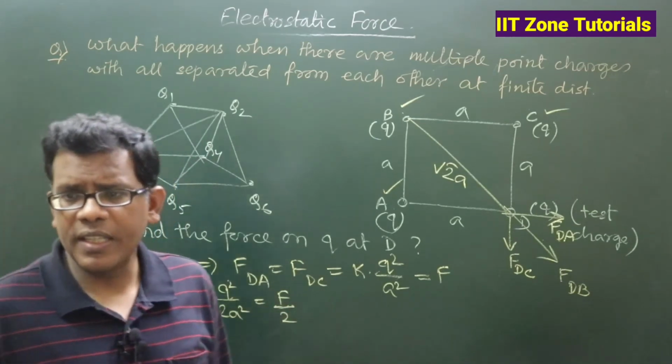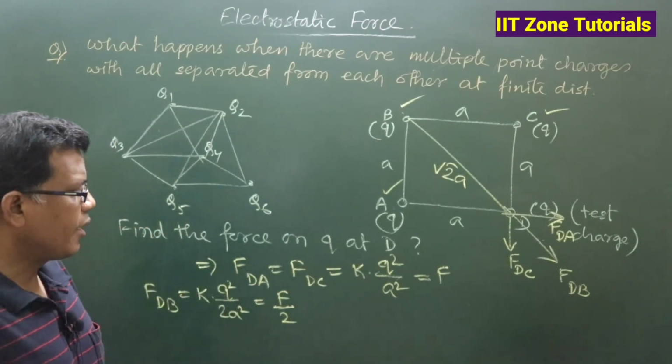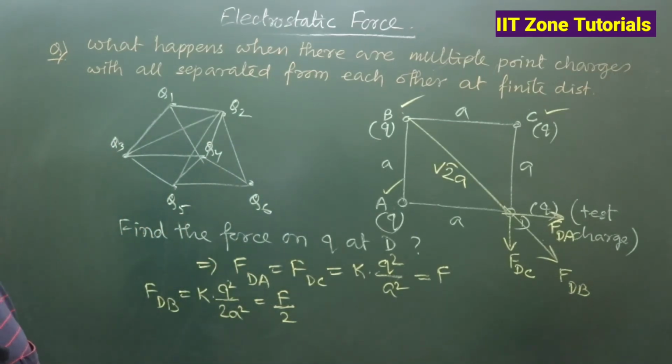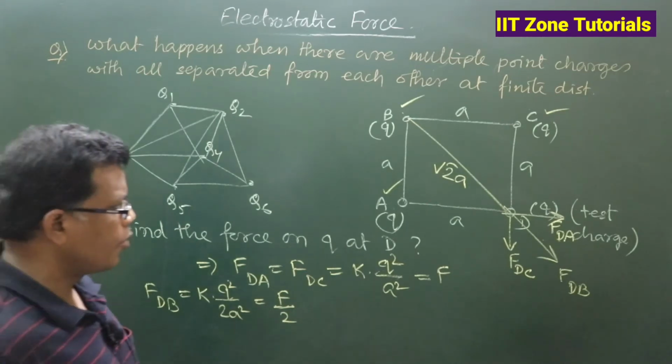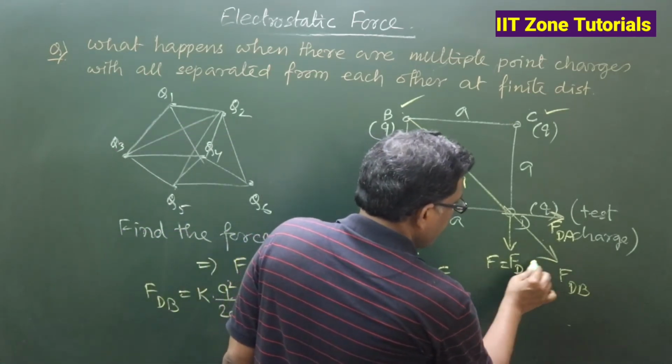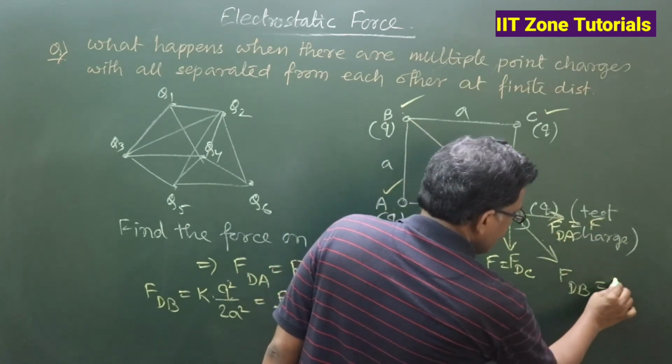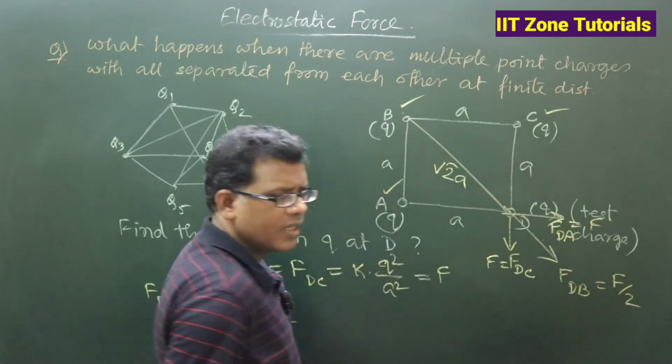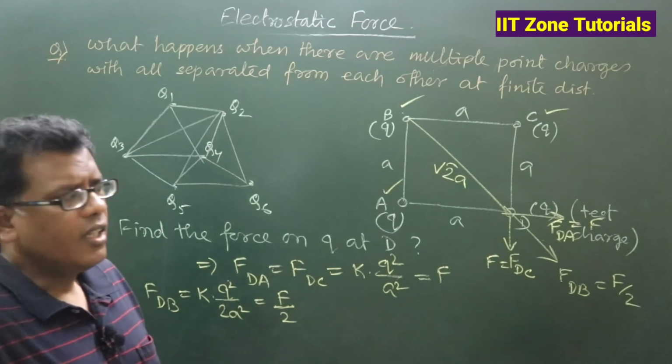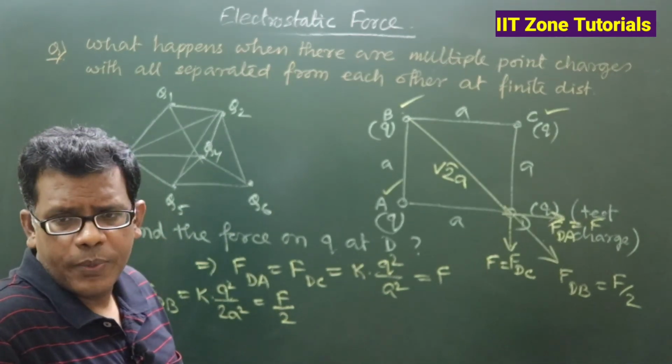If I simplify, K Q square by a square can be expressed by F, then FDB will be expressed by F by 2. So this is F, and this is F by 2, right? These are the three forces that small q at D experiences.